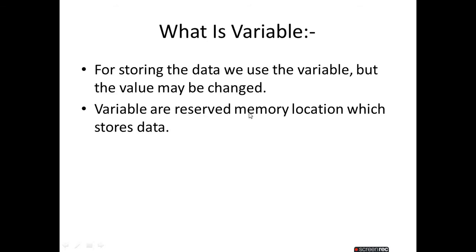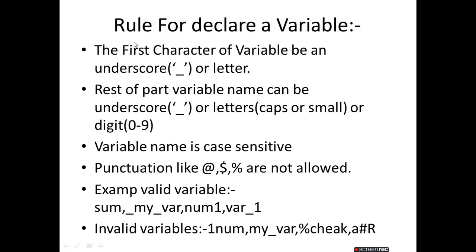Basically, variables reserve memory space or memory locations which store the data. Now, rules for declaring a variable in Python. The first character of the variable must be an underscore or a letter. I will give you an example of how to declare a variable, but first, remember the rules.